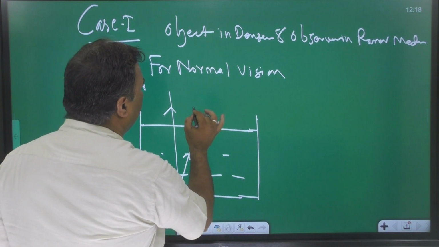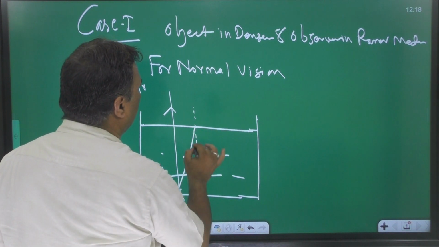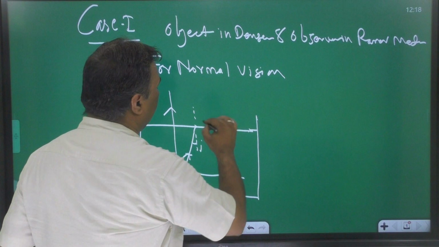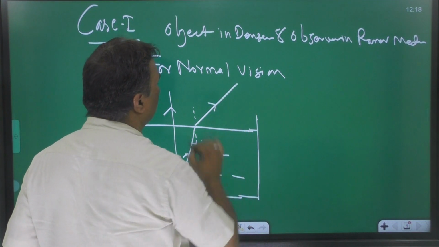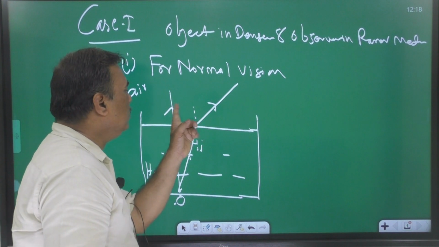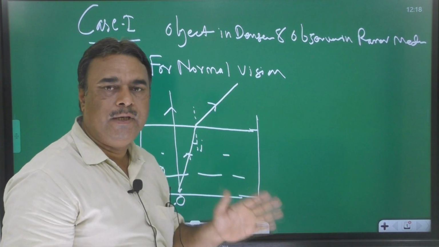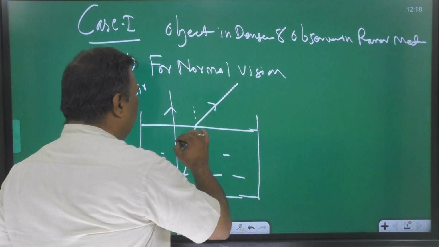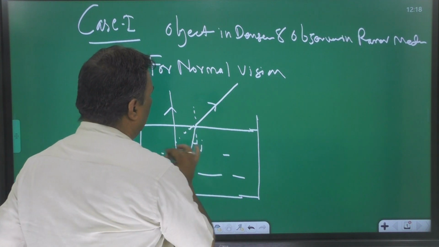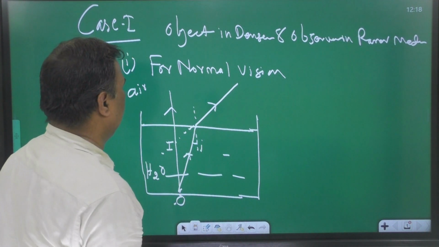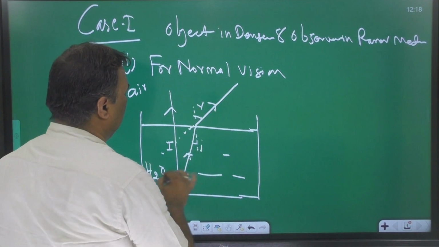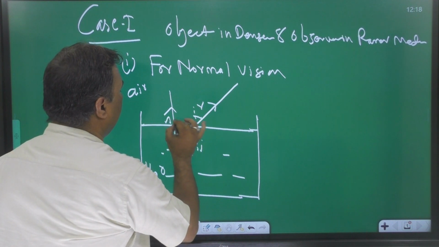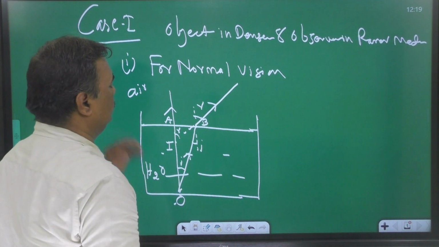Immediately draw a normal at this point, this angle is I. Light is passing from denser to rarer, it bends away from the normal. These two refracted rays will meet or appear to meet, and at that point the image will be formed. It never actually meets, it appears to meet like this. The image will form at this point. This angle is R, this angle is I, this angle is also R. Let this point be A, this point be B.